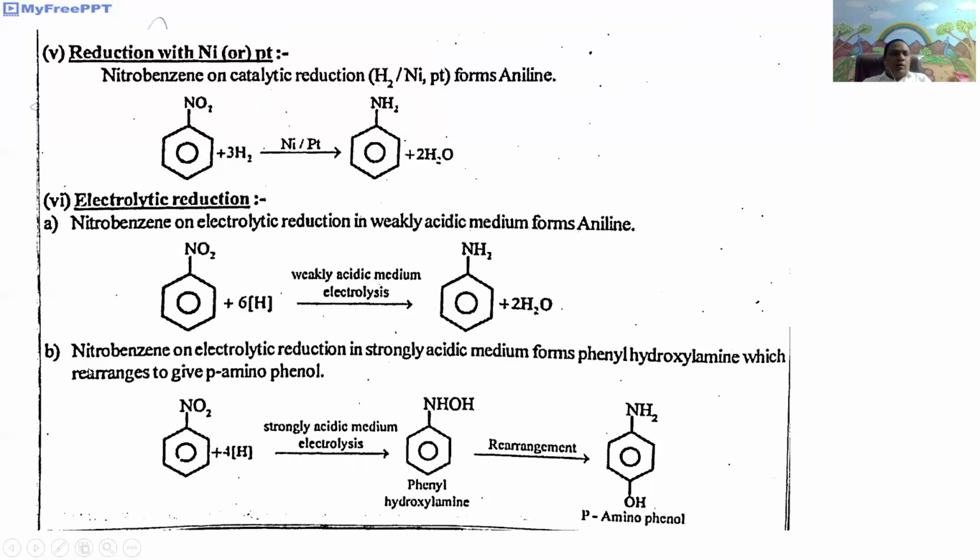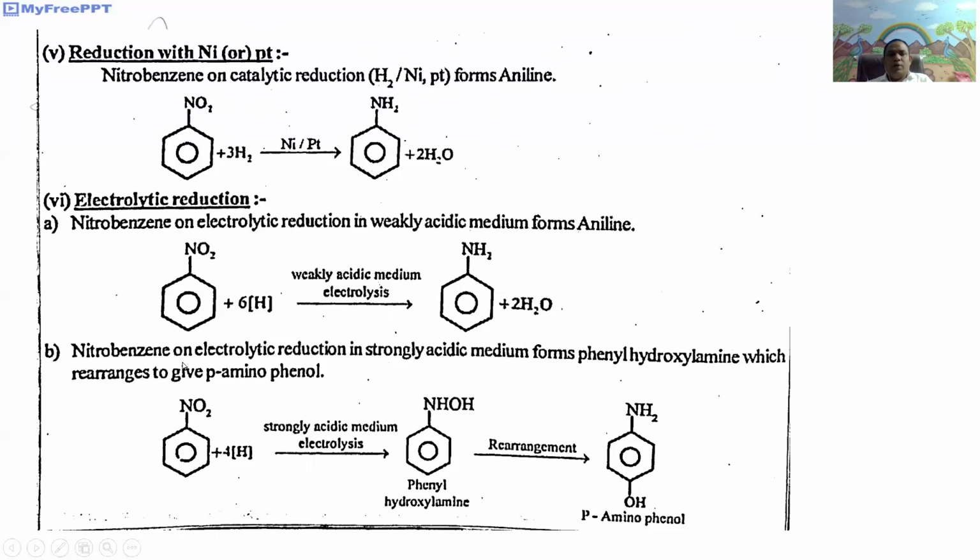Next, nitrobenzene on electrolytic reduction in strongly acidic media forms N-phenyl hydroxylamine, which undergoes rearrangement to give para-aminophenol or para-hydroxyaniline.